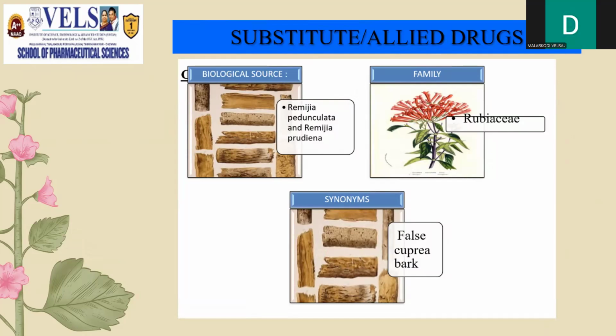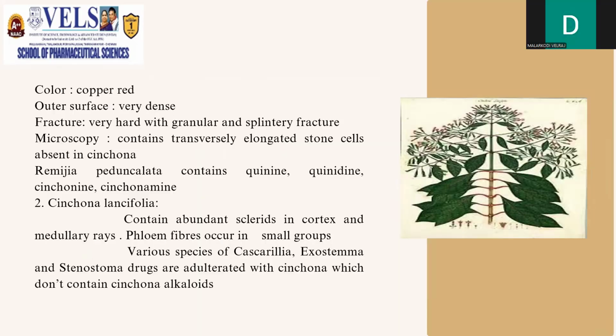Substitutes and allied drugs. The biological sources are Remijia pedunculata and Remijia purdieana. The family of the drug is Rubiaceae, and the synonym of the drug is false cuprea bark. The color of the bark will be copper red. The outer surface will be very dense. The fracture is very hard, with a granular and splintery fracture.